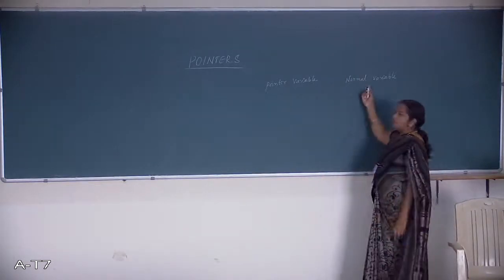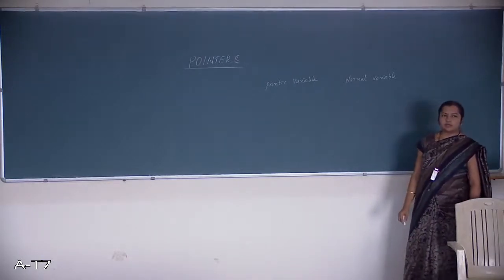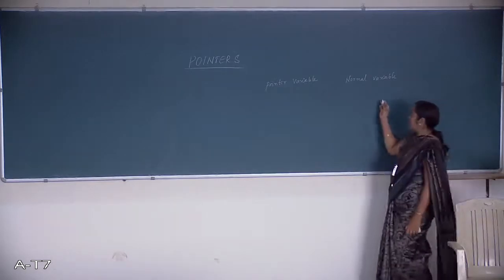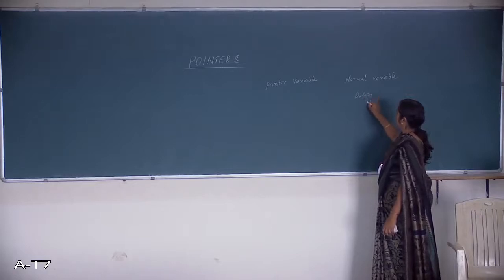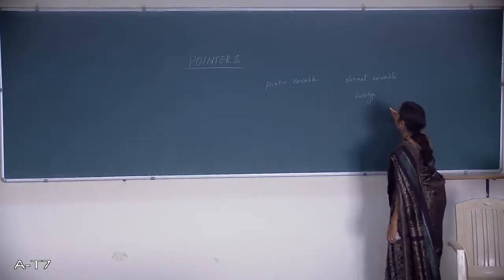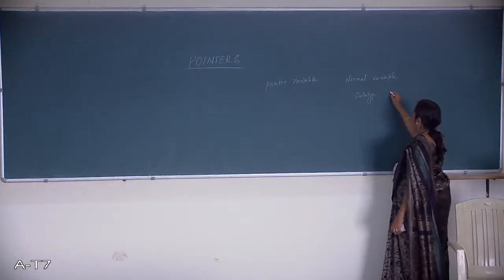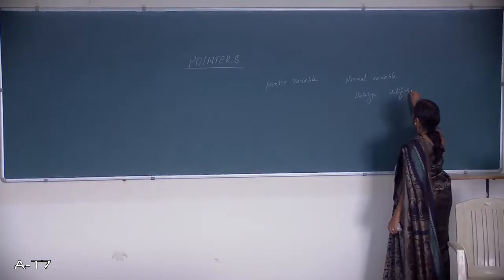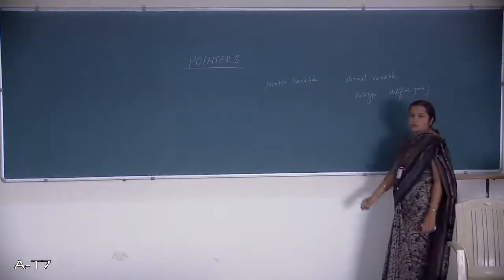Hope you know this one, normal variable, ordinary variable. How to declare that one? What is the syntax of declaring a normal variable or ordinary variable? Data type followed by a valid identifier name of the variable, right? Identifier name, and again that should end with a semicolon.